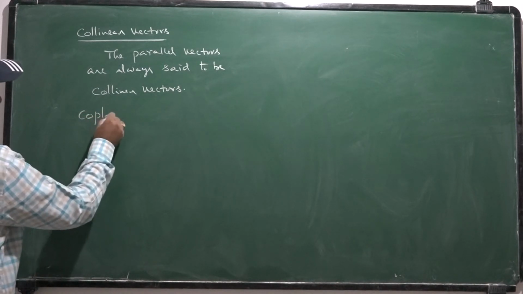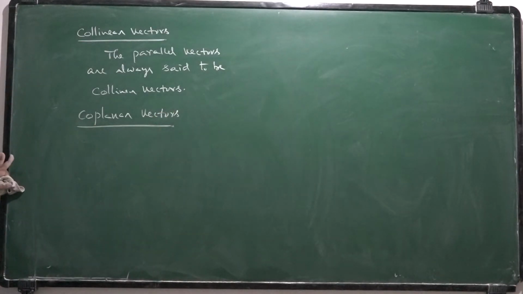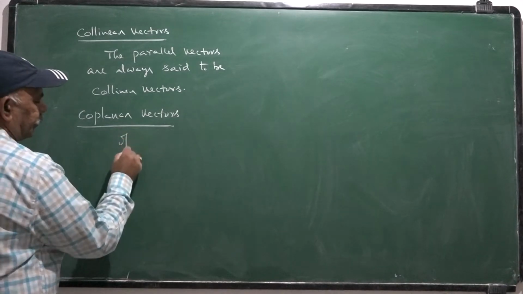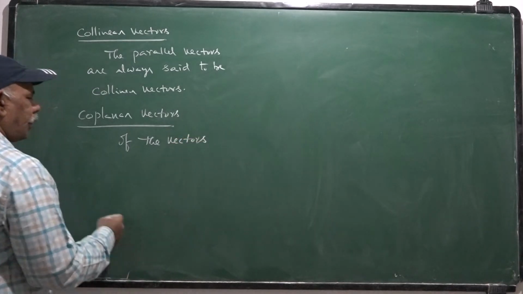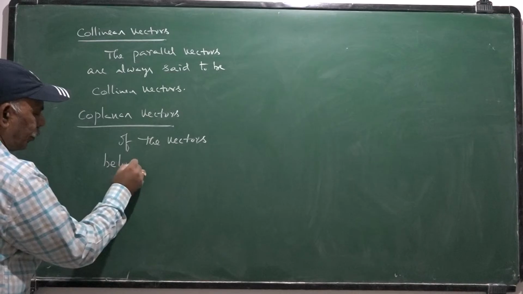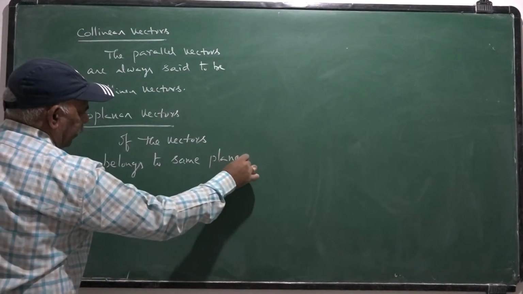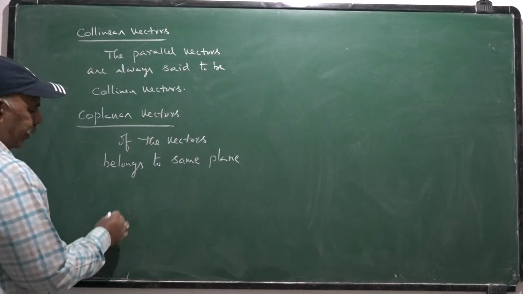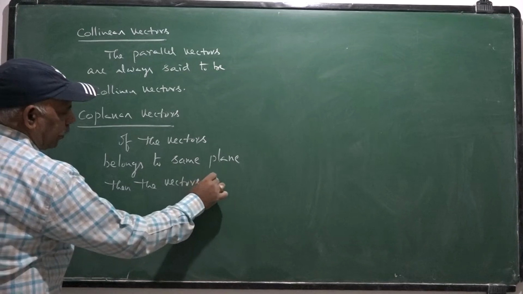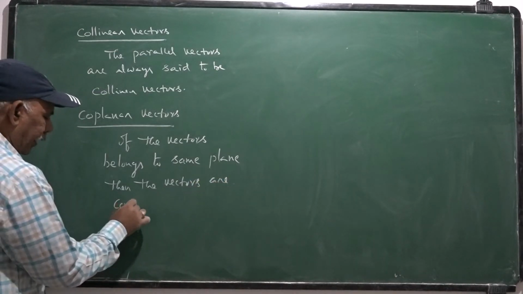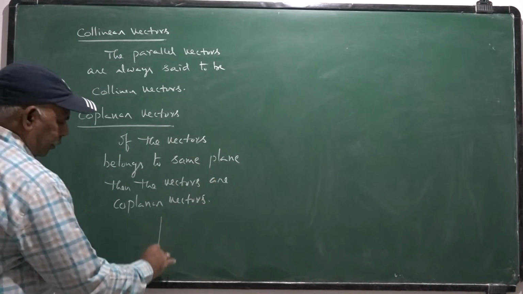Coplanar vectors. Coplanar in the sense, if the vectors belong to the same geometrical plane, then the vectors are coplanar vectors. Suppose this is our plane.